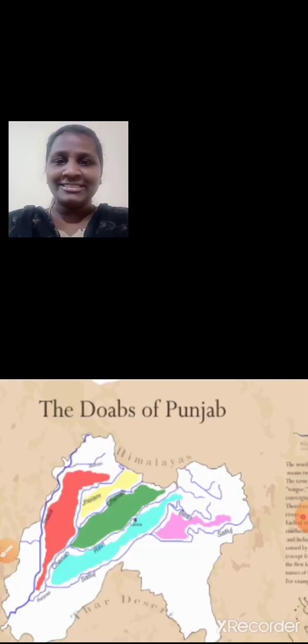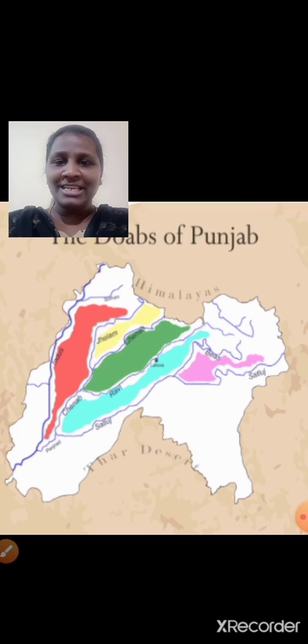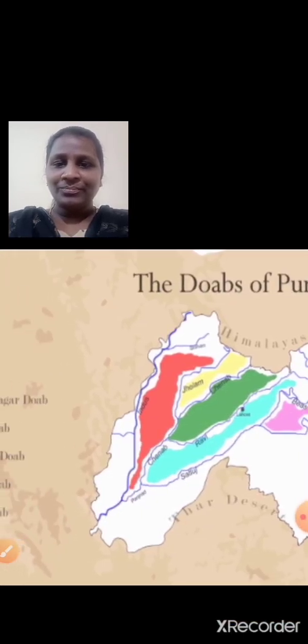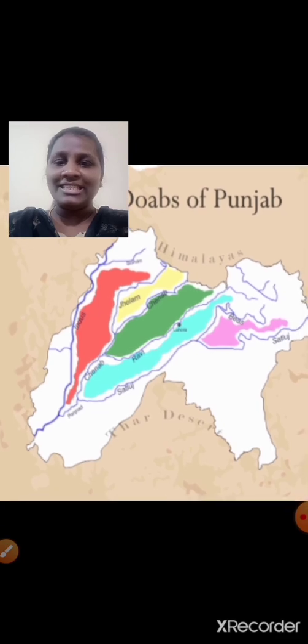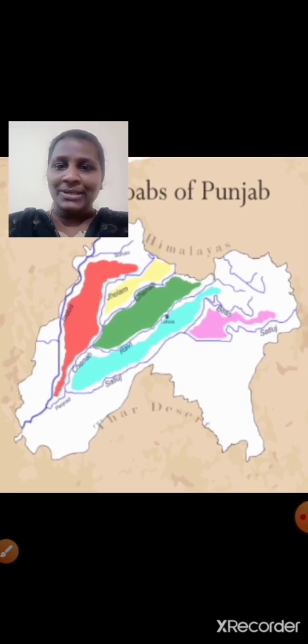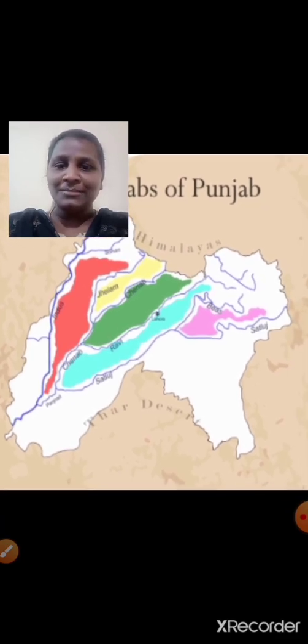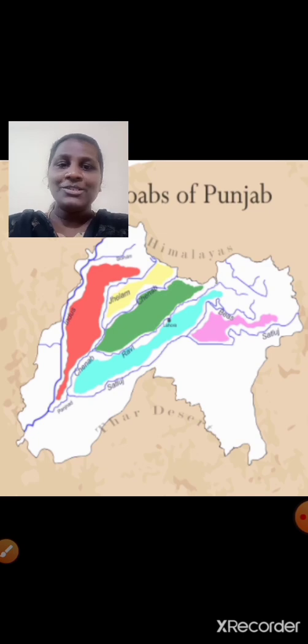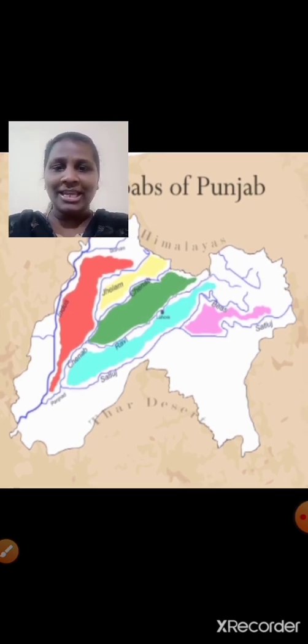Can you see the image? So here you can see the river Indus, okay, its tributaries Jhelum, Chenab, Ravi, Beas and Satluj, right? And the shaded portion is the land. So you can see the land between the 5 rivers.